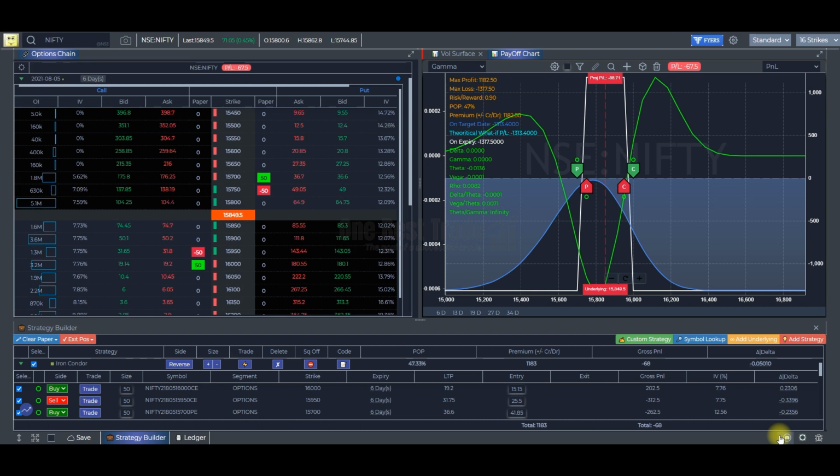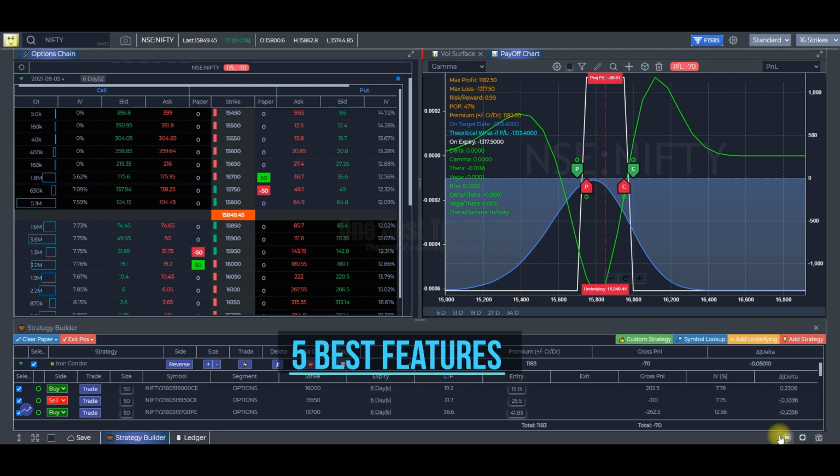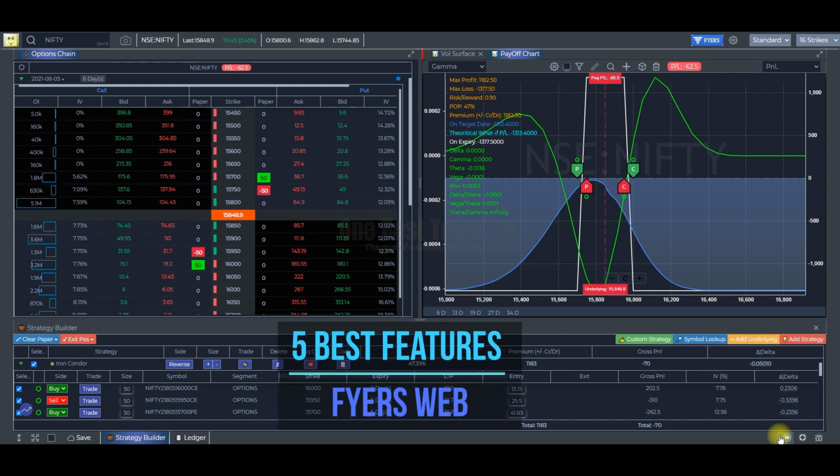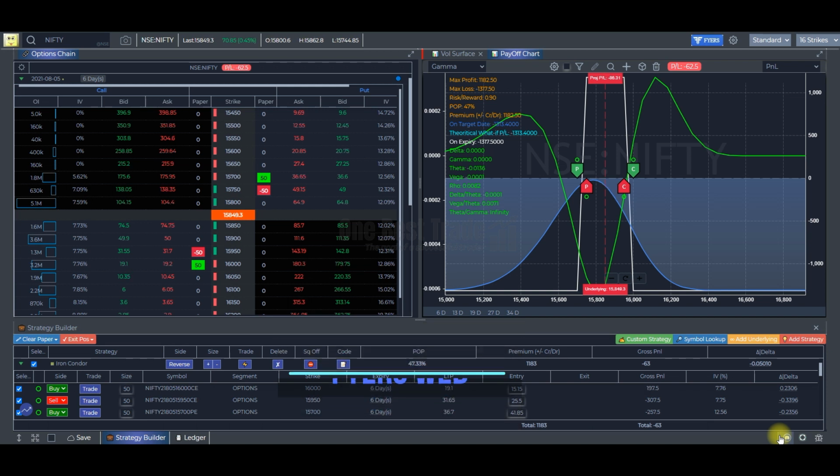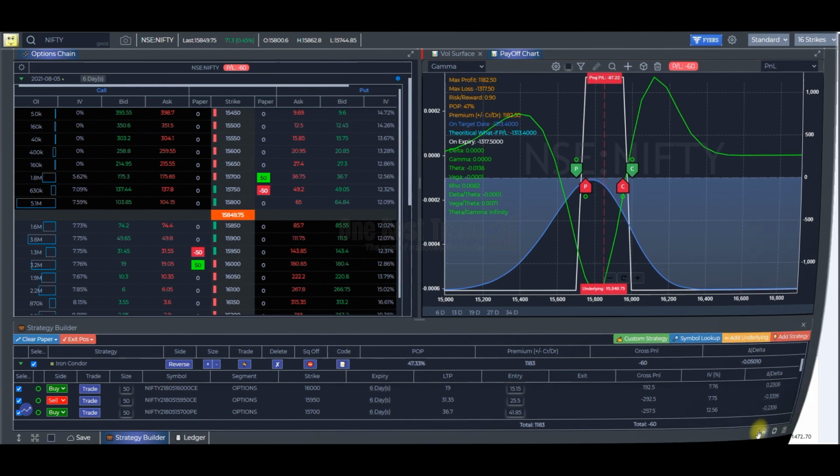In this video, I'm going to discuss the 5 best features of FireSwap trading platform. These unique features, most of them you are not going to find in any other trading platform in India. Come, let's explore these features one by one.